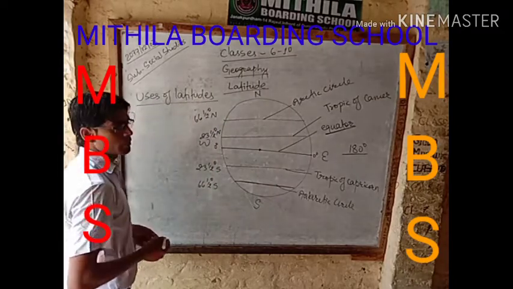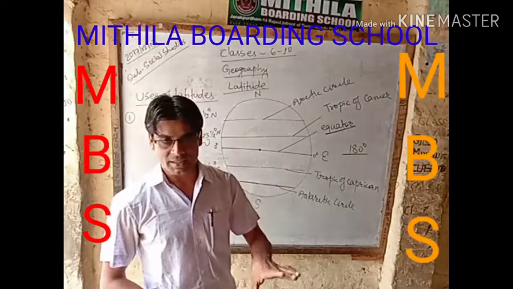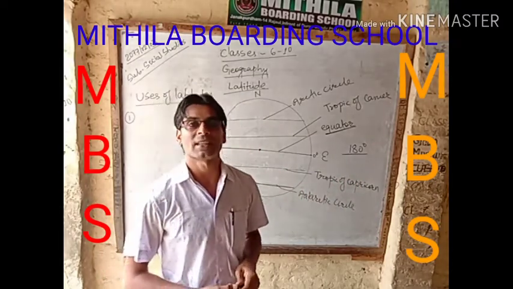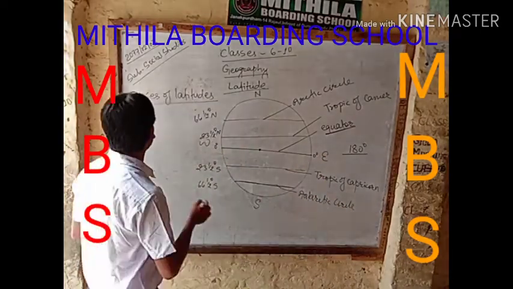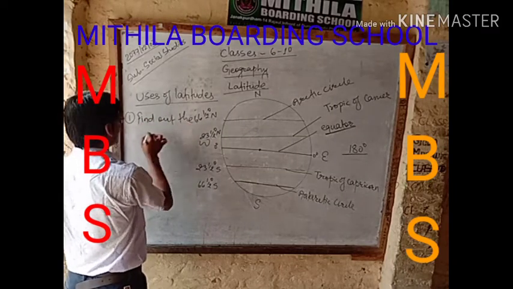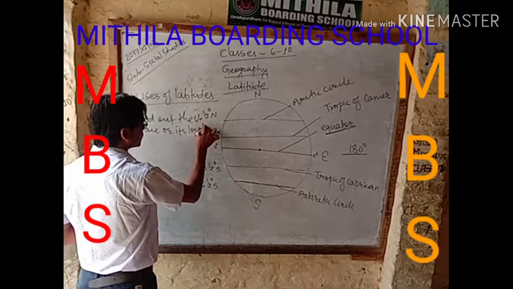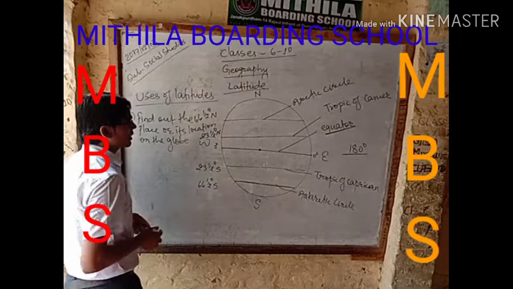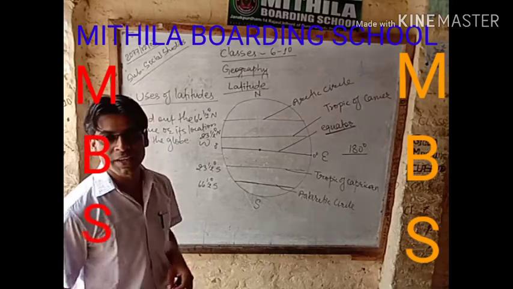The first use of latitude is to find out the place, that is, at what angle or degree of latitude the place lies, or what is the distance of one place from another. To find out the location of a place on the globe is the major use of latitude.